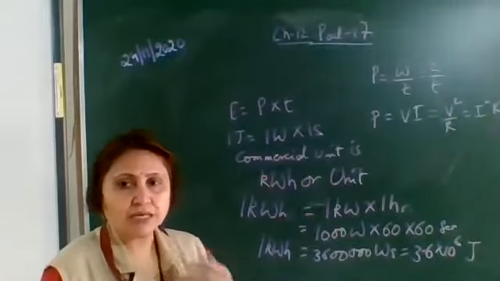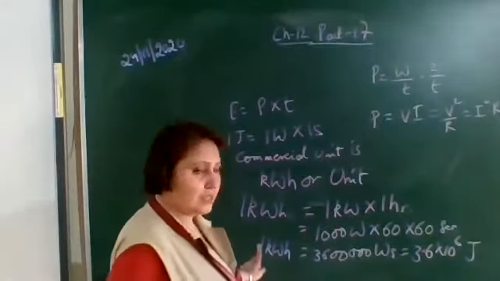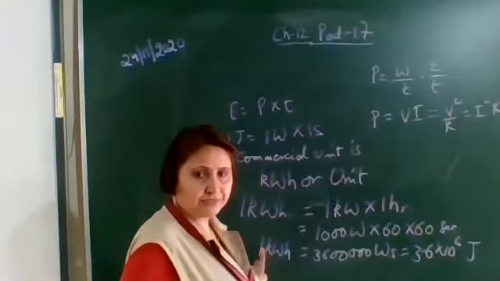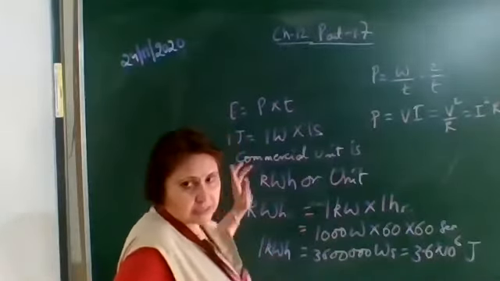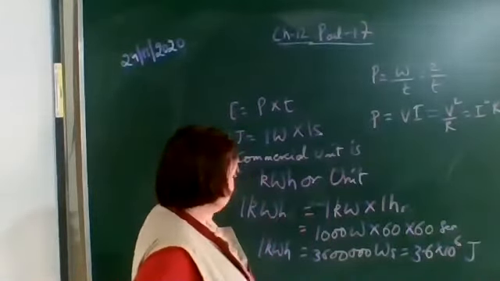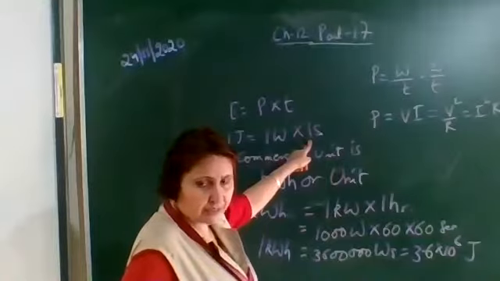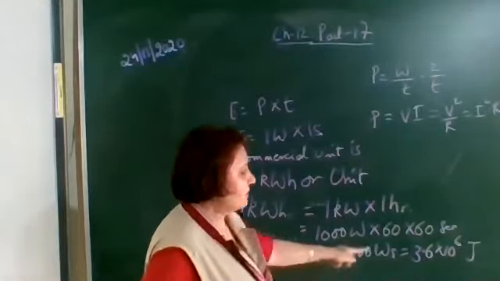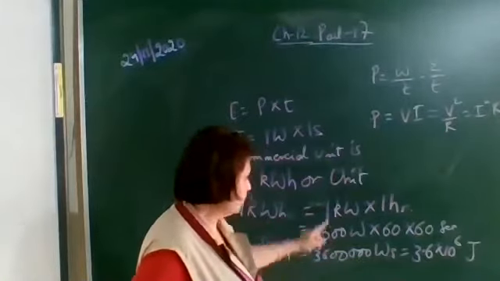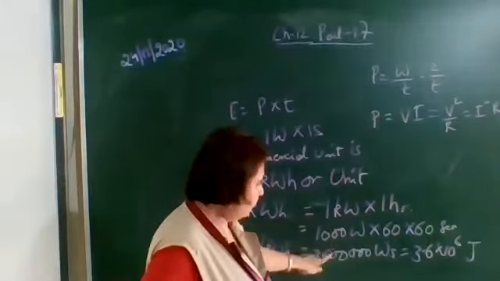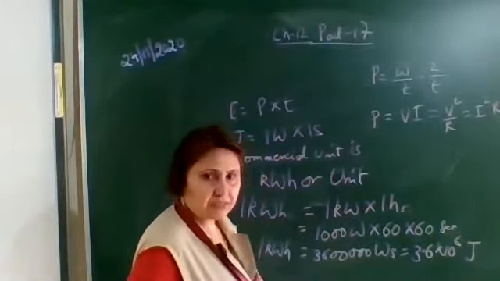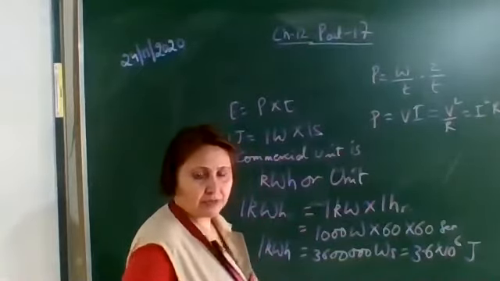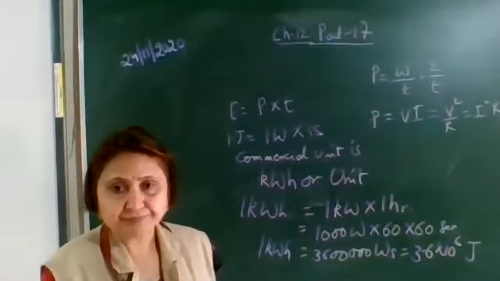So kilowatt hour you can convert into joules. Kilowatt hour is the commercial unit of electrical energy. Joule is the SI unit of electrical energy. 1 joule is equal to 1 watt into second. So when we convert 1 kilowatt hour into joules, the power should be in watts and the time should be in seconds. Now write the question based on it.